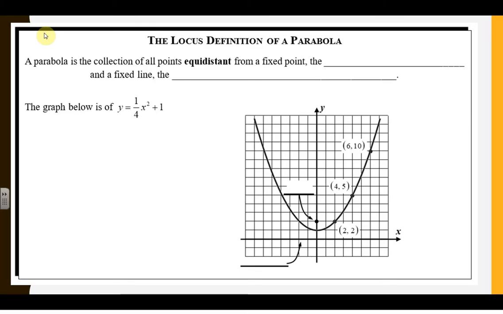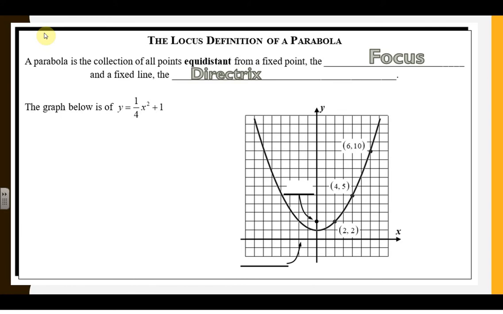Locus, people. Okay, a parabola is technically a locus. It's a collection of the points equidistant from a fixed point, which is called the focus, and a fixed line that's called the directrix. There's a really cool paper folding thing that we can do that actually makes a parabola. It's super fun. Maybe we'll do it, maybe as one of the problems on Mondays.